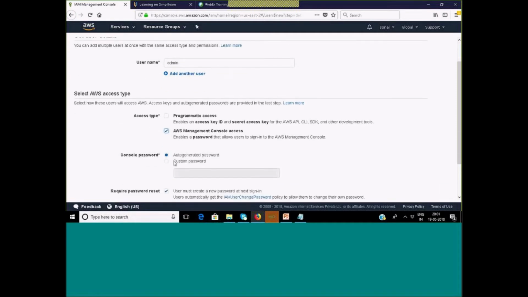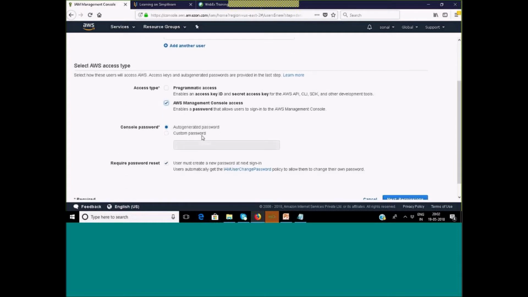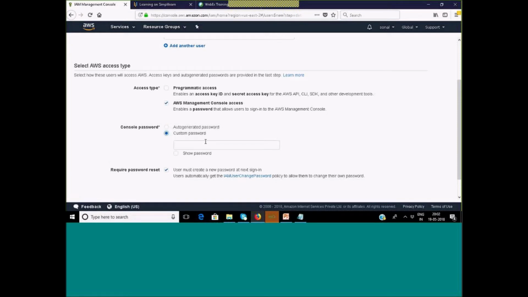Now we have password. Either I want auto generated, I can use, or I can specify my custom password. Okay, so let's go with the auto generated as of now, or let me use custom, and then we will create a few more users. Let me just complete. I'll come back to the question. So custom password, I am giving admin itself. Okay, you can even show the password.